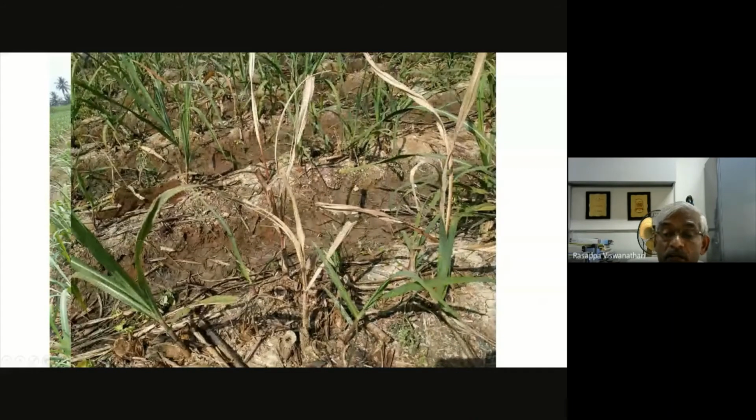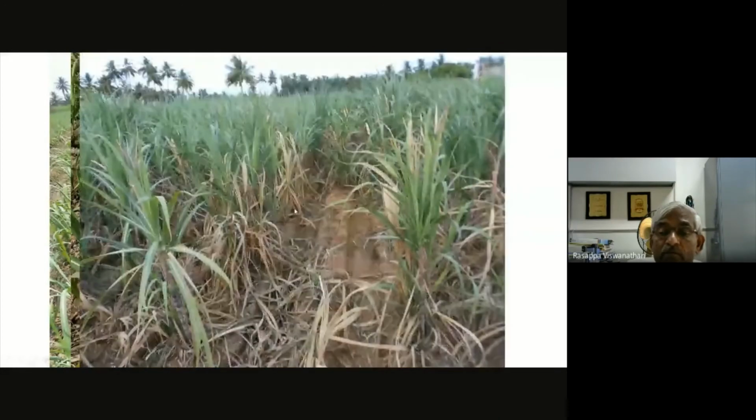In the case of red rot, I have closely monitored many fields, and in ratoon crops even the establishment itself was poor due to this. There was red rot in the plant crop, but still they continue, and finally end up losing 30% or 40% of the crop. This is the situation in upland conditions, and that's why I mentioned Eastern UP, where nearly 100% crop losses were noticed. So the disease severity increases in ratoons.